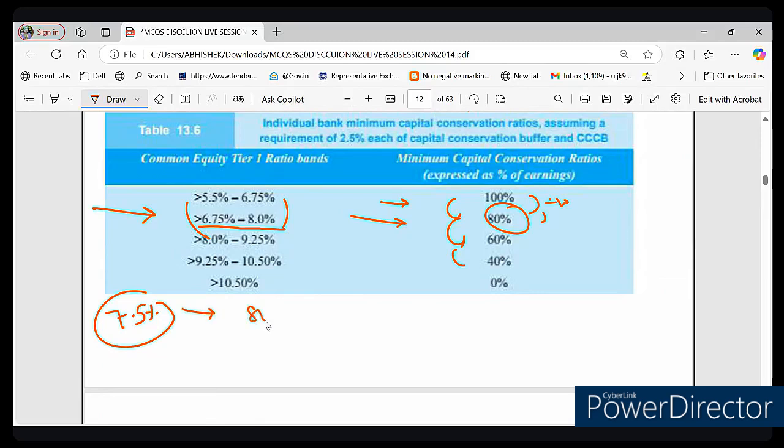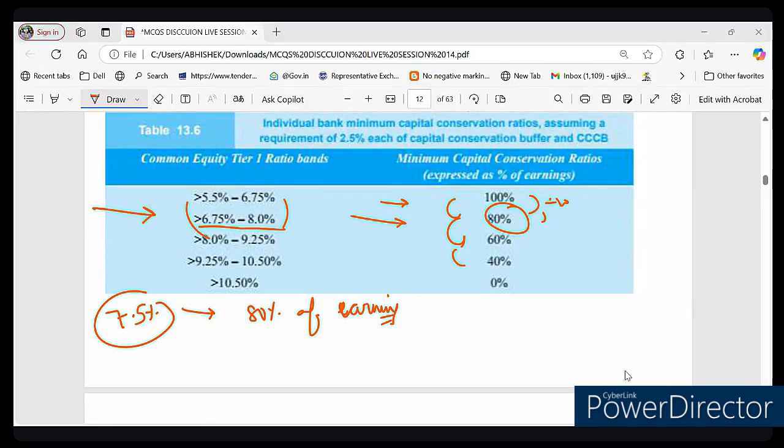So it must conserve 80% of earning. That is the point, right? 80% of the earning it must conserve. So what is the maximum they can distribute as a dividend? Can you tell me what is the maximum they can distribute as a dividend?